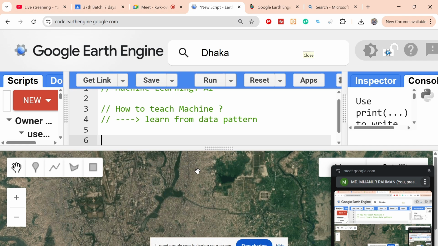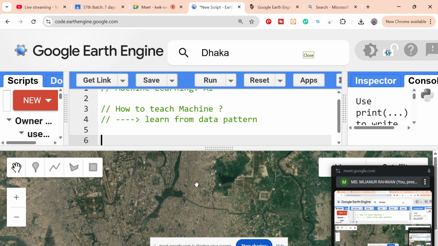helps you to predict. Land use land cover classification involves categorizing the earth's surface into urban, forest, agriculture, and water. Machine learning is used to automate this by analyzing the spectral signature of satellite imagery.